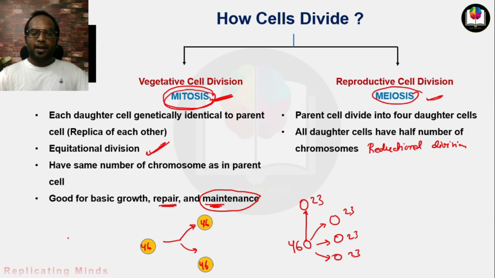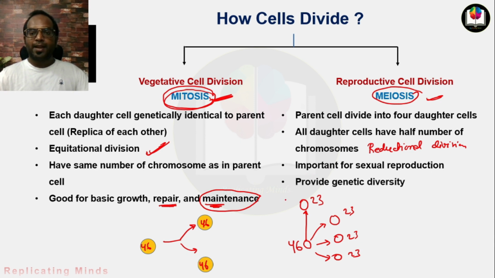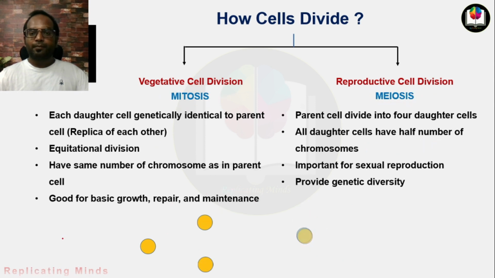Now the next point is that the meiosis process is important for sexual reproduction. I already told you about this. Next point is that due to meiosis, the gametes produced have genetic diversity. How this is possible, we will discuss when we talk about meiosis.